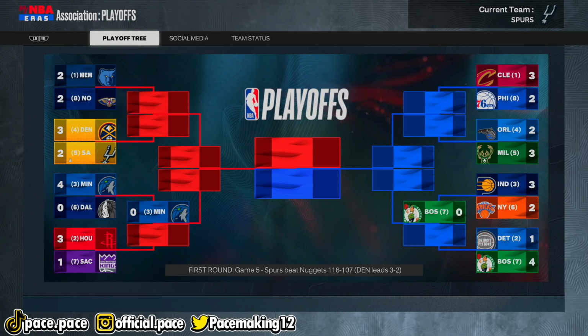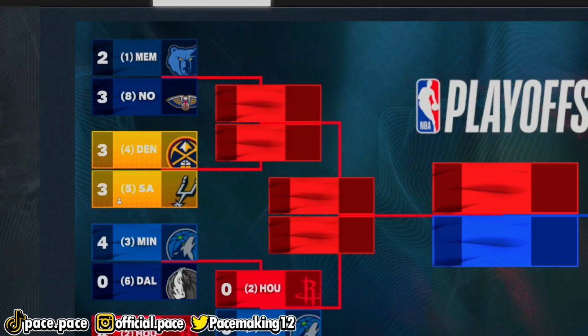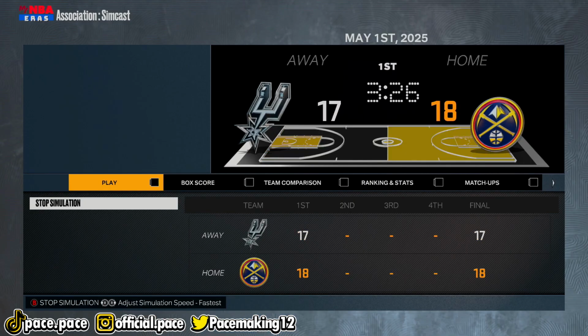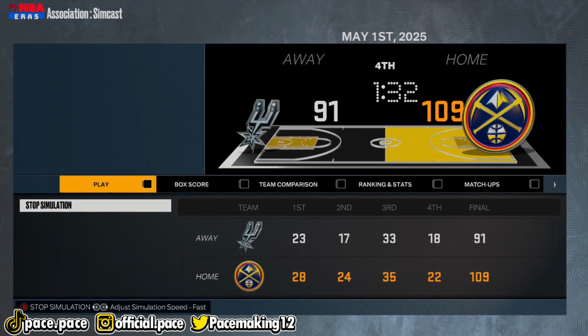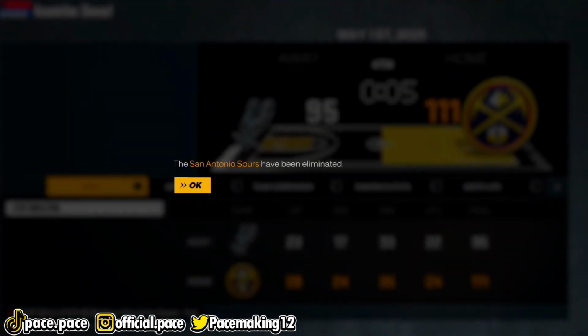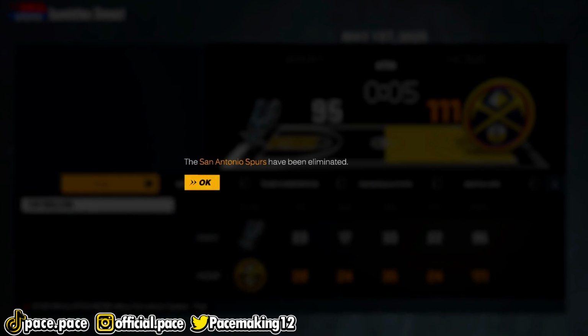We're up 3-2. No, we're down 3-2, and now we're tied 3-3. So yeah, low-key we might actually be able to make a comeback, but so far it's not looking likely, because we are down by a lot. And yes, the San Antonio Spurs have been eliminated.